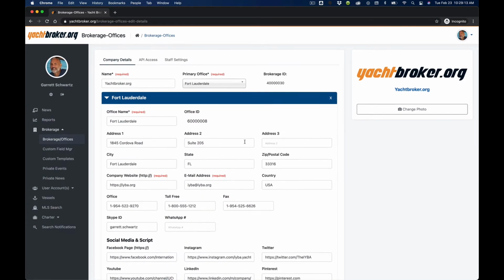Very simple. On the top row, you've got the name of your company. You can change that here. Your primary office location, you can establish in the drop-down. And then your brokerage ID, which you'll need for some of your API filters or dealing with some of our advertising partners. You can provide that information to them by grabbing it here.